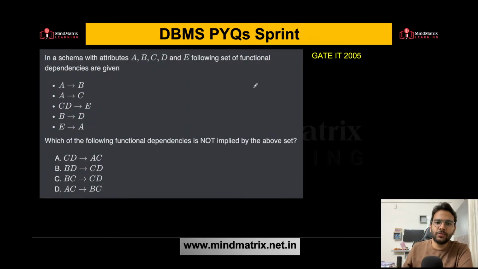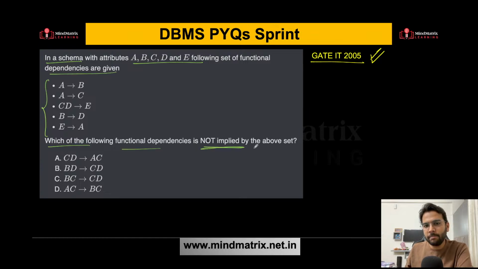Okay, let's proceed now. Let's try to solve this GATE IT 2005 question. In a schema with attributes, these dependencies are given. Which of the following functional dependencies is not implied by the above set? Not implied means not inferred by the above set. Right? So it is also a very simple question. So let's try to find out CD closure. Option A, CD determines AC. How can we check whether this is implied or not implied? Find out the CD closure using these functional dependencies and then check whether you are getting the AC or not.